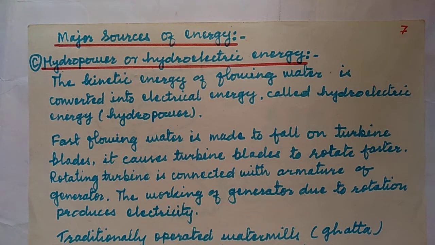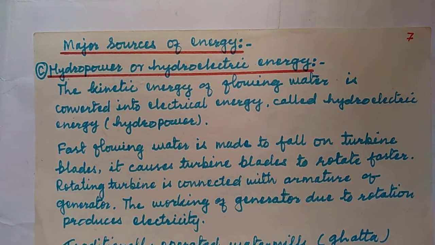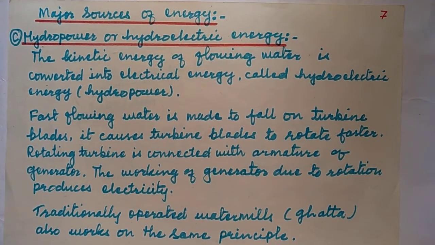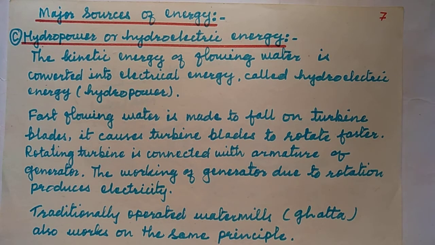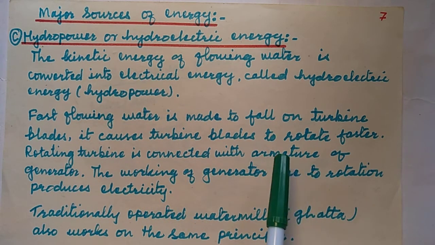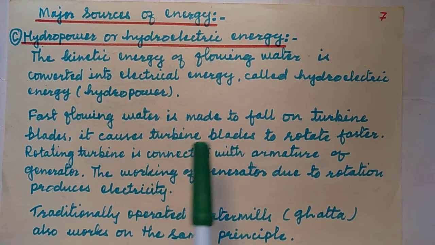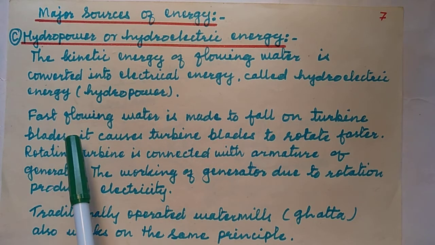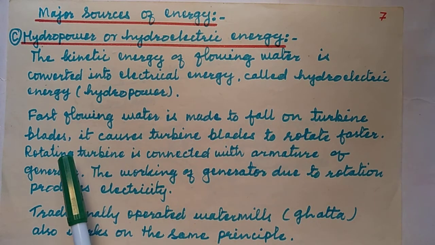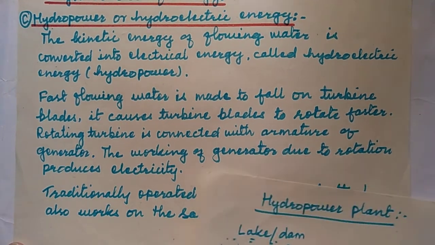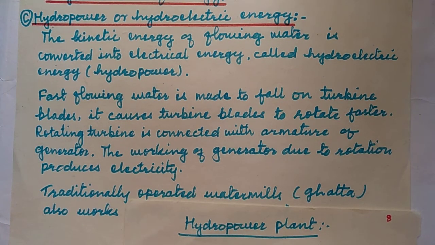Now the third part in major sources of energy, C, hydropower or hydroelectric energy. The kinetic energy of flowing water converted into electrical energy is called hydroelectric energy. Fast flowing water is made to fall on turbine blades. It causes the turbine blades to rotate faster, and the rotating turbine is connected with the armature of a generator. The working of the generator due to rotation produces electricity.